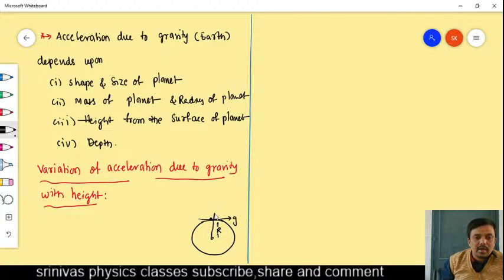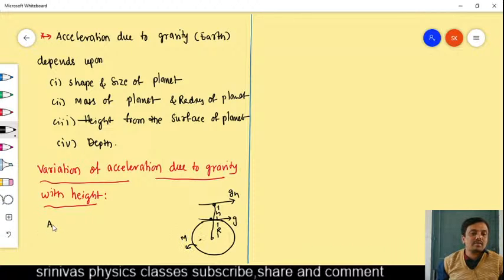From the planet, at a certain height, that height is h. At this height, I want the acceleration due to gravity, which is considered as gh. And the planet mass is capital M.